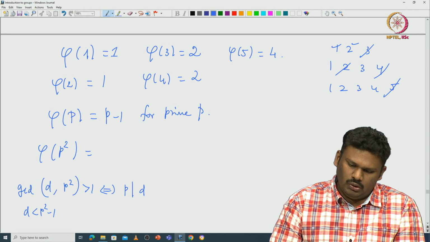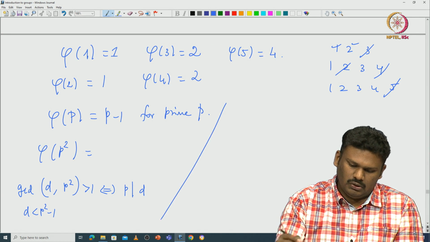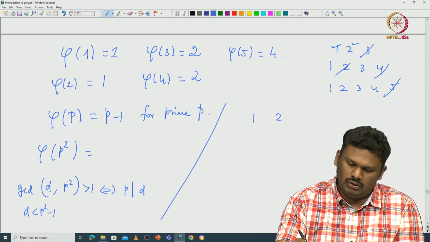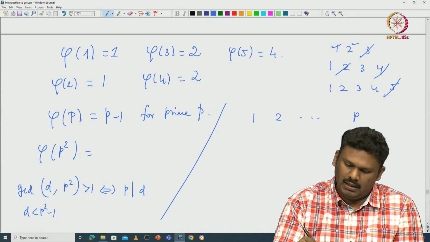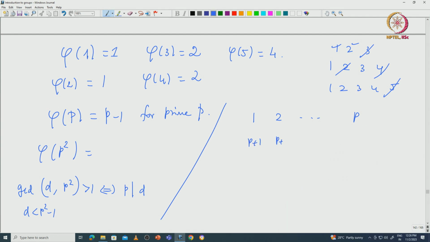So, how do you count this? Here is the way to count. For example, you can list them: 1, 2, etc., p, and then p plus 1, p plus 2, etc., 2p.